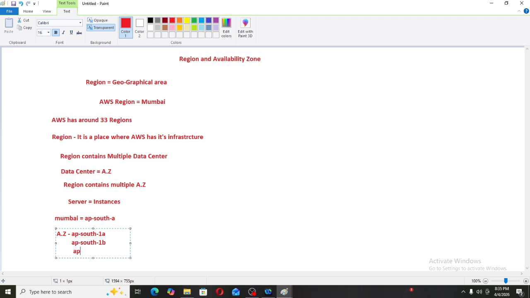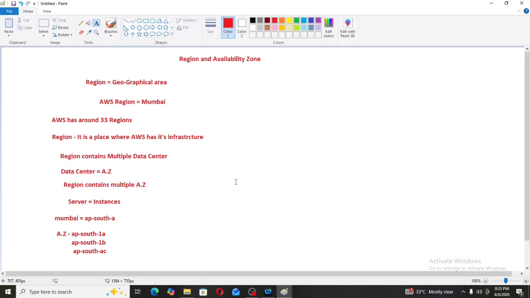Then what is the third code? The third code is ap-south-1c. Okay. Mumbai is one region, and for that one specific region there is one code, that is ap-south-1. In the Mumbai region there are 3 availability zones, so there are 3 codes for availability zones: ap-south-1a, ap-south-1b, and ap-south-1c.